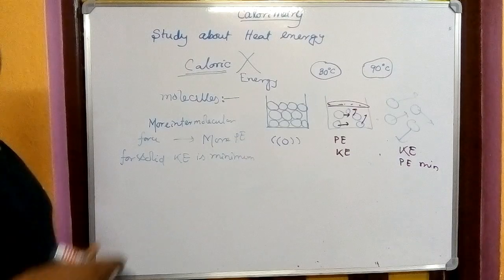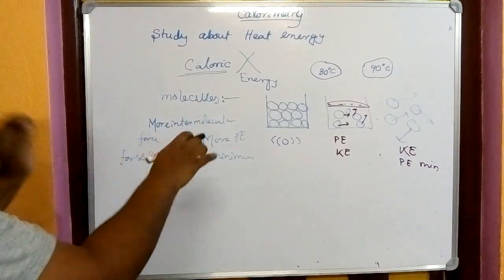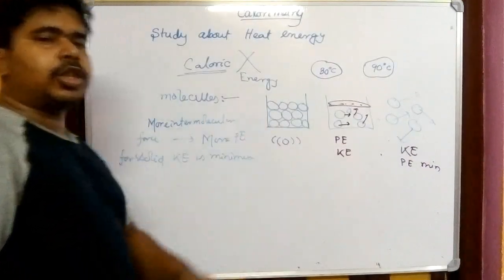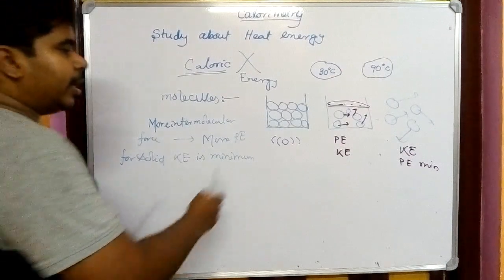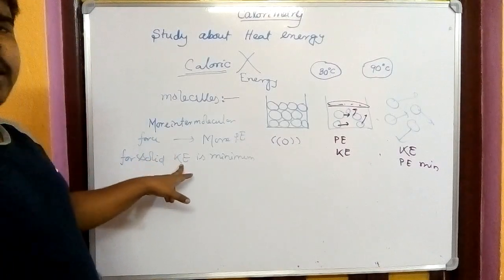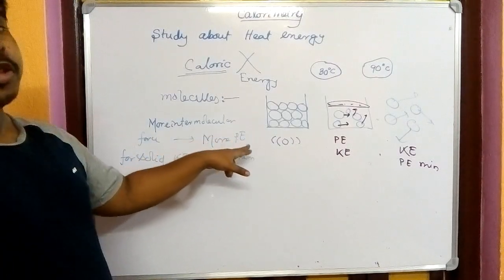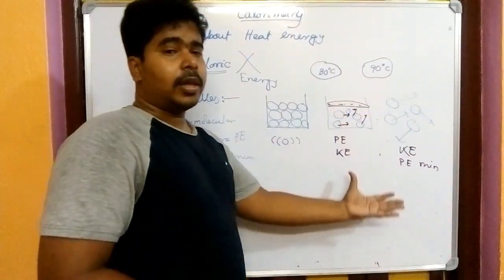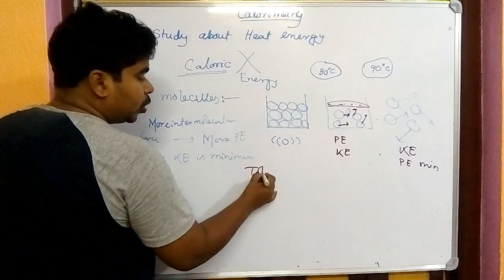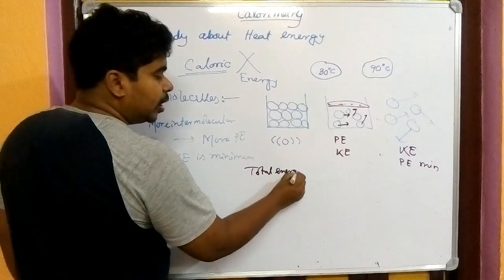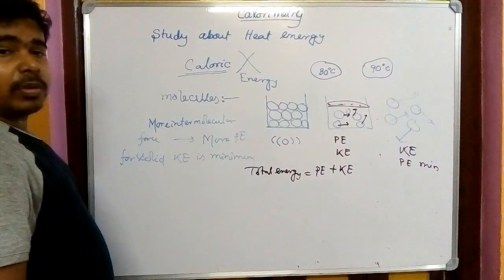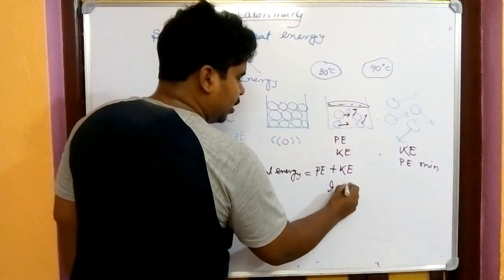Why am I telling this to you? These are all forms of energy. When we give additional heat energy to a body, in the case of a solid the vibration will be more. So we can say the kinetic energy is more compared to the potential energy. Here also the kinetic energy is more, and here only the kinetic energy is increased. The total potential energy and total kinetic energy of the molecules, which we have learned earlier, is known as the internal energy.